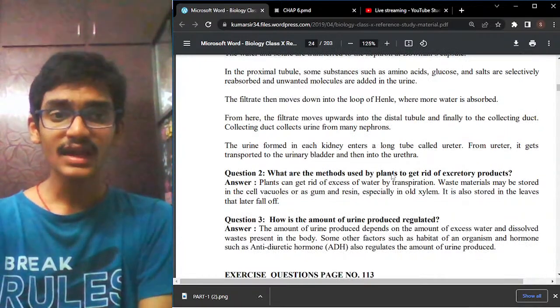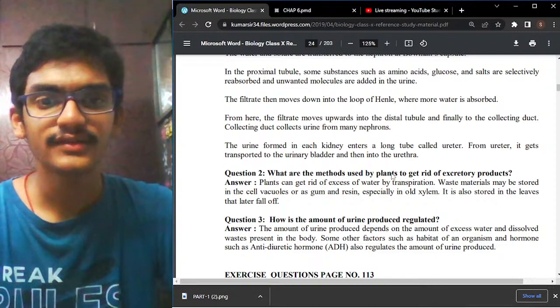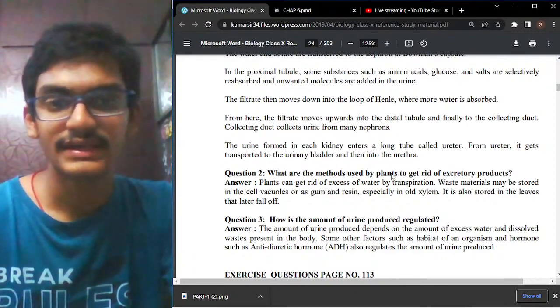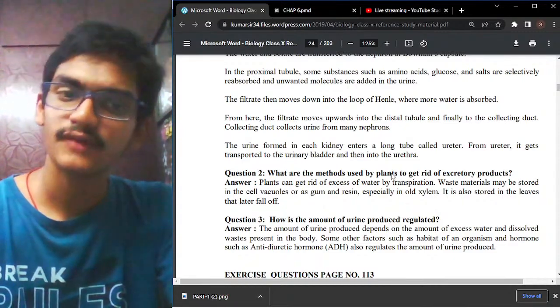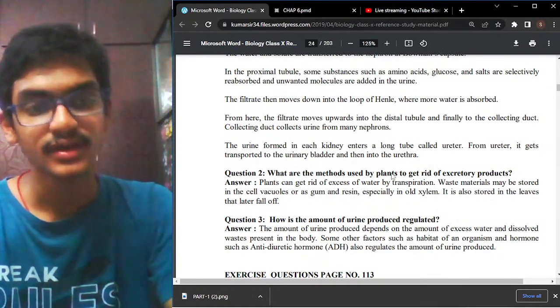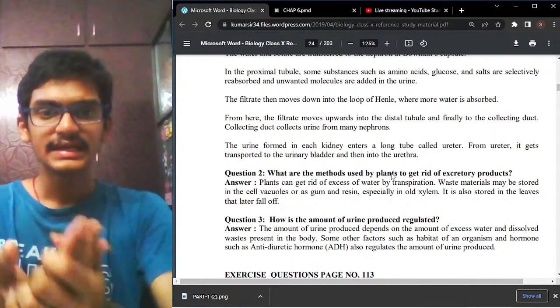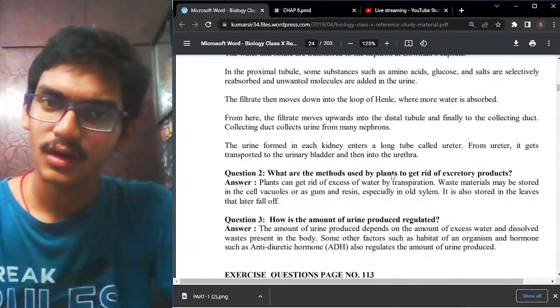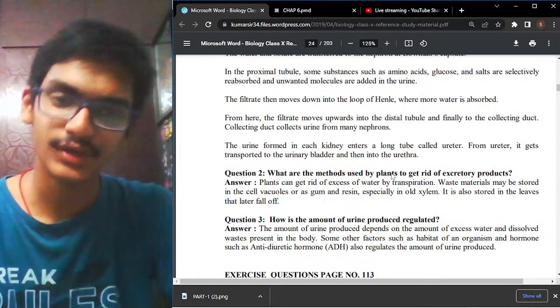The filtrate then moves down into the loop of Henle. In Henle's loop, more water is absorbed, and from here the fluid moves into the distal tubule and goes to the collecting duct, which collects the urine from different nephrons. After that tubular secretion takes place, water reabsorption takes place again, and finally it goes to the ureter, then the urinary bladder, and the urethra.